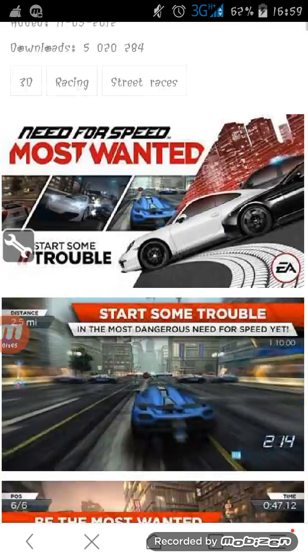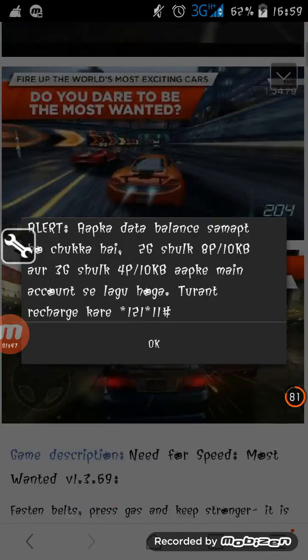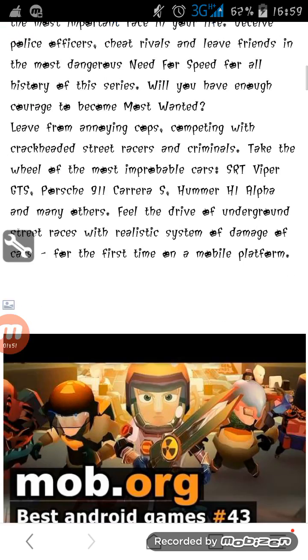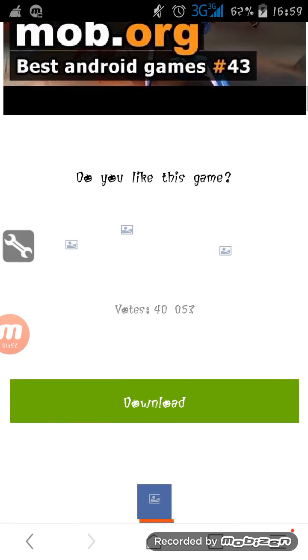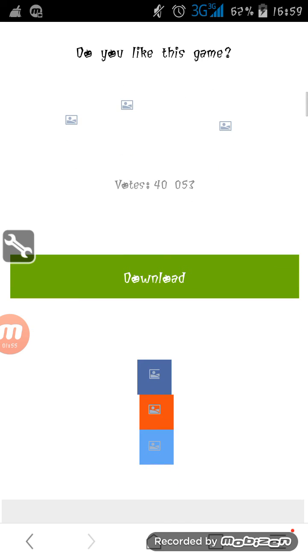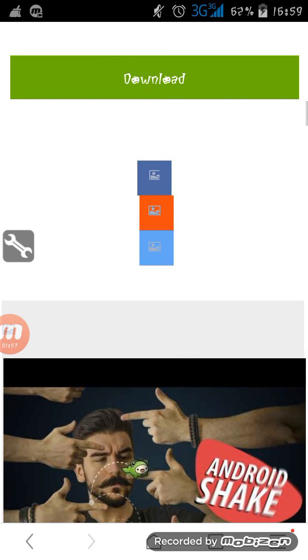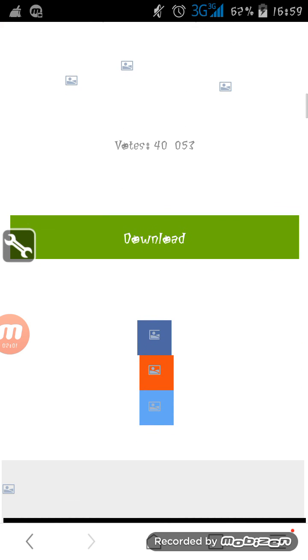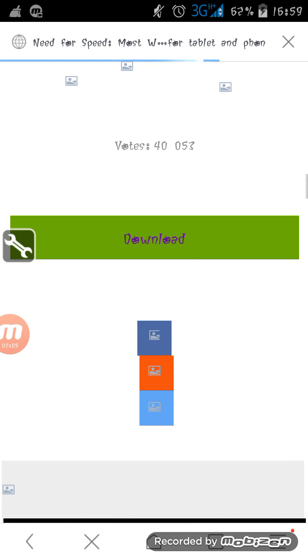There it opens up. You can see the screenshots, and trust me guys, it is a very cool racing game. You will have realistic car damages, you can drift a lot. It's a fantastic game to have in the cell phone. There, scrolling down, coming down to the screen download button, pressing it once or maybe twice or thrice.